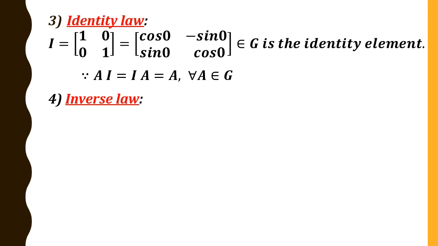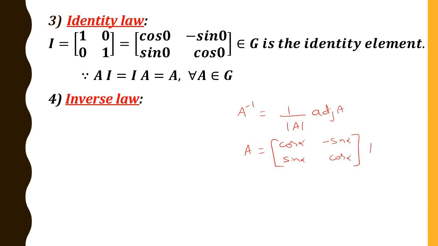Next is inverse law. Again, since the identity element is the identity matrix, we have the formula for finding the inverse matrix, that is A inverse is equal to 1 over determinant A into adjoint A. So if you consider A as cos alpha, minus sin alpha, and this is sin alpha, cos alpha.